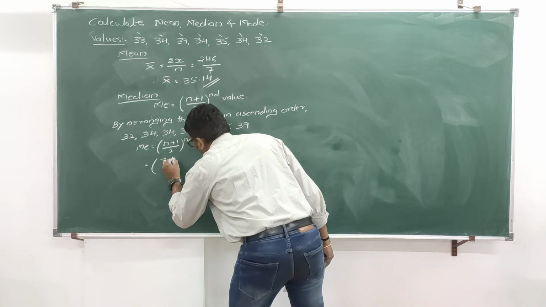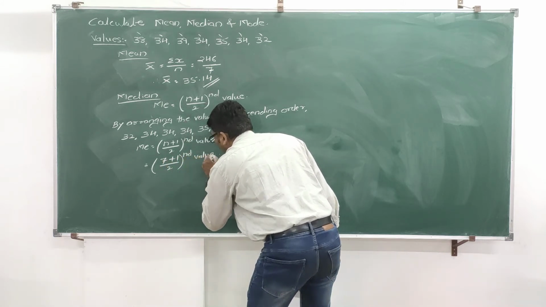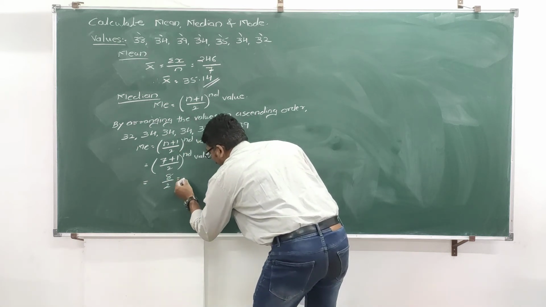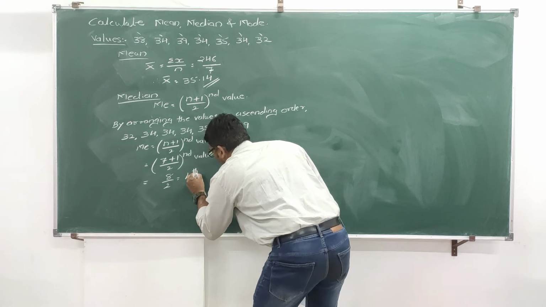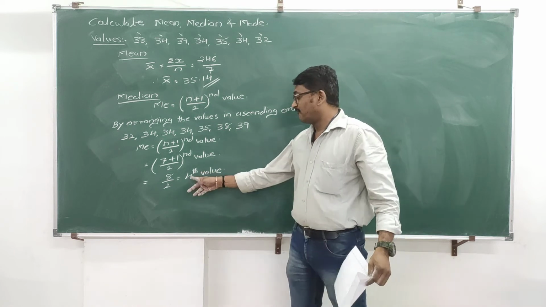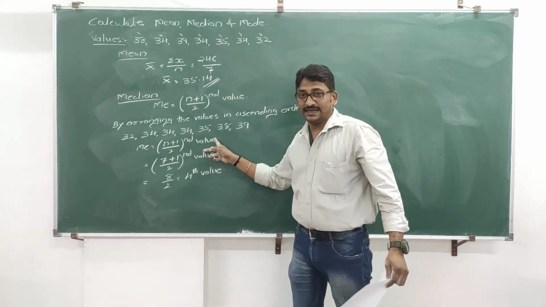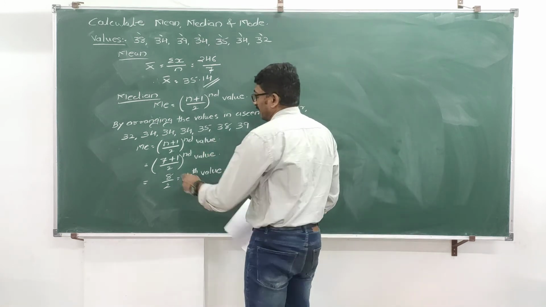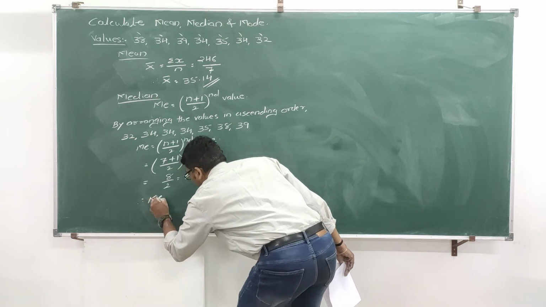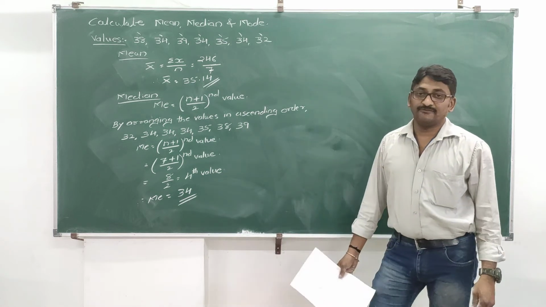So 7 plus 1 divided by 2, which is equal to 8 divided by 2, which is 4. 4 is not the answer. Again I am repeating, 4 is not the answer. It is the 4th value in ascending order. So which is the 4th value? 1, 2, 3, 4. 4th value is 34. Therefore your median answer is 34.